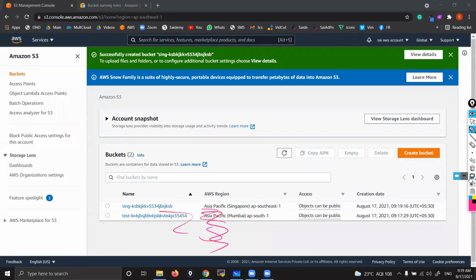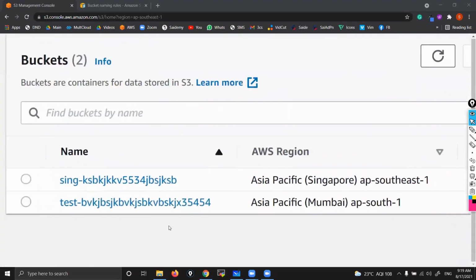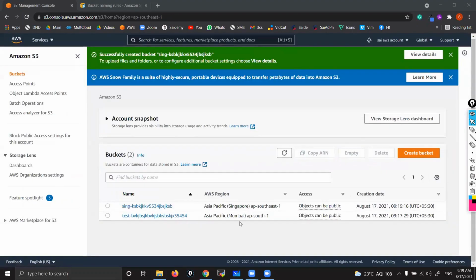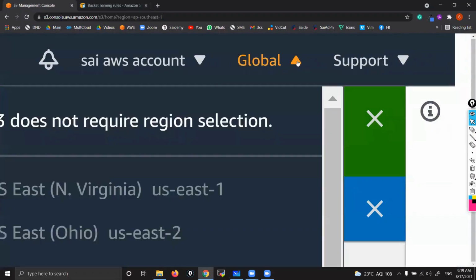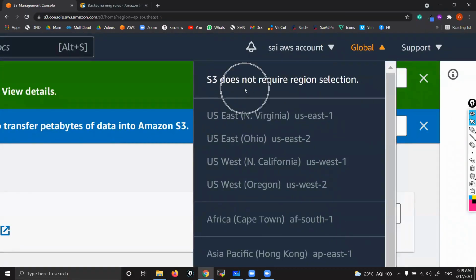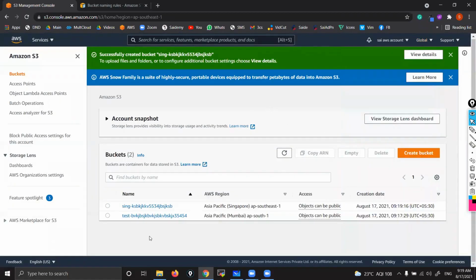But that is not the case with EC2. If you launch an instance in Mumbai and another in Singapore, when you go to Singapore you can see only Singapore servers. If you want to see Mumbai instances, you need to go to the Mumbai region. But that is not the case with S3. You create a bucket anywhere, and all buckets you can see here only. Why? Because S3 is a global service. It's not region specific. S3 does not require region selection. You create a bucket anywhere, and the list of all buckets you can see, which is not possible in the EC2 section.